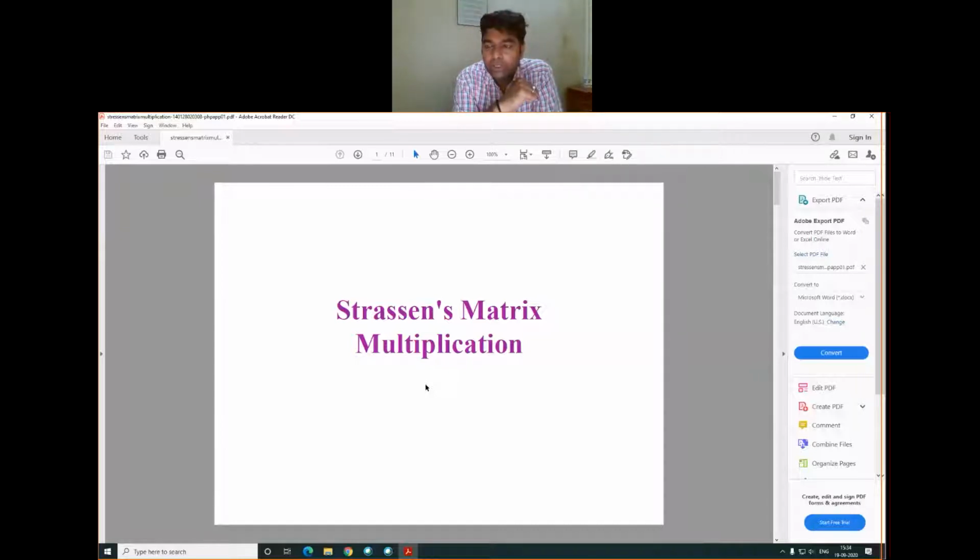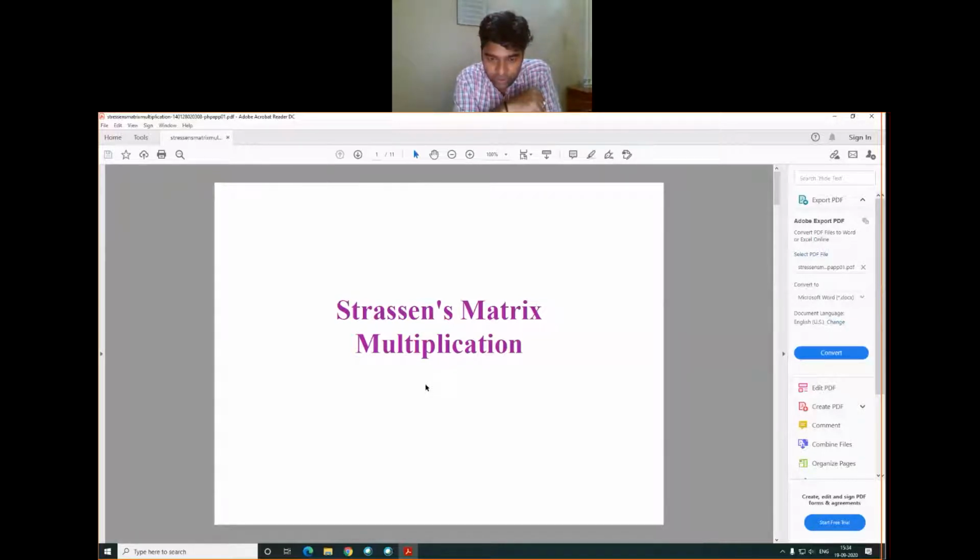So in this class I will not discuss the basic matrix multiplication operation, how we can multiply two matrices. We know very well how two matrices are multiplied to each other. But why are we discussing Strassen's matrix multiplication? Because we are discussing algorithm design and analysis techniques also.